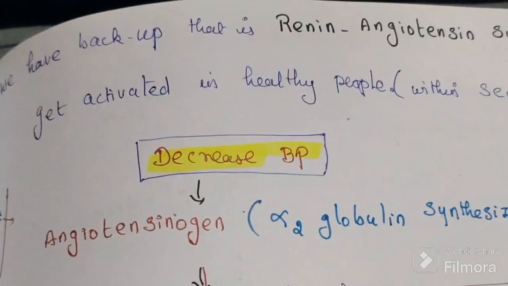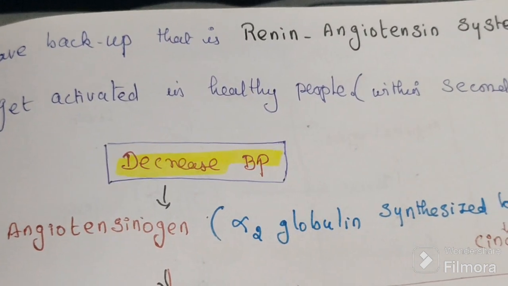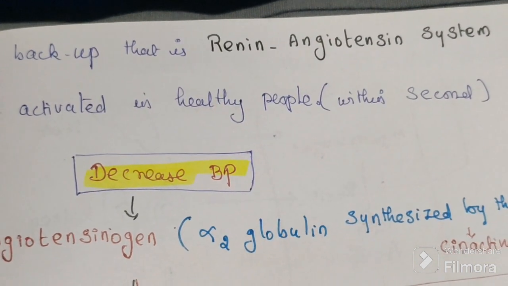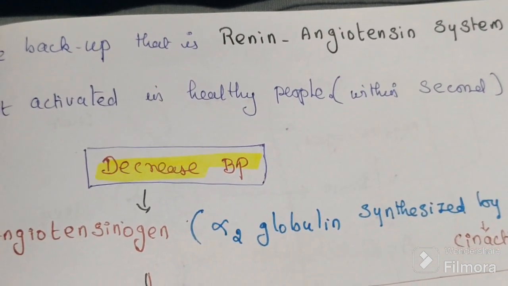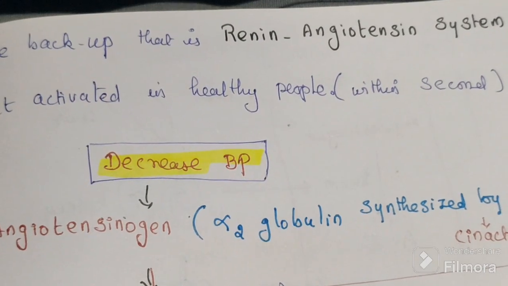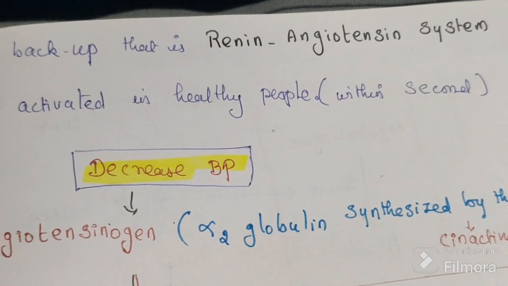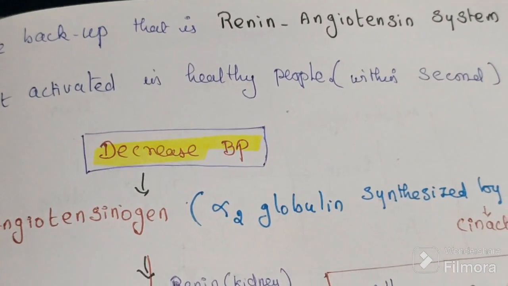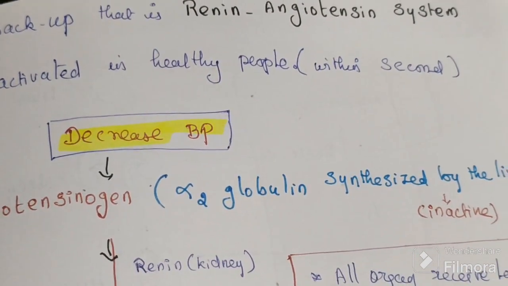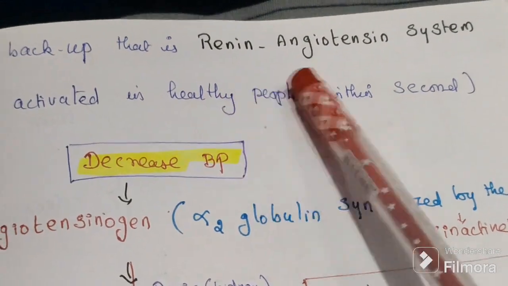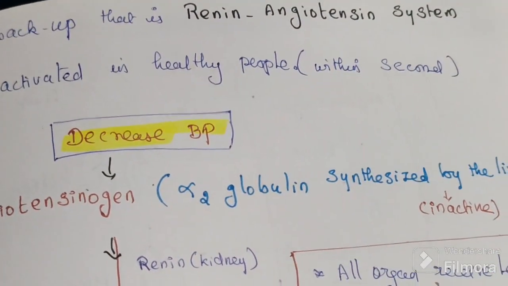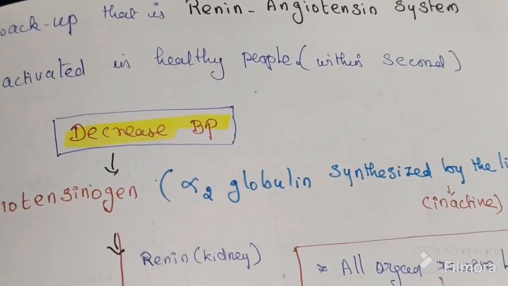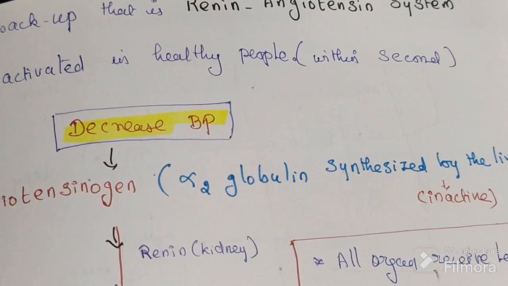So whenever blood pressure falls, at that time the renin angiotensin system is activated. That is the function of the renin angiotensin system. It gets activated in healthy people only, within a second. It is just activated.